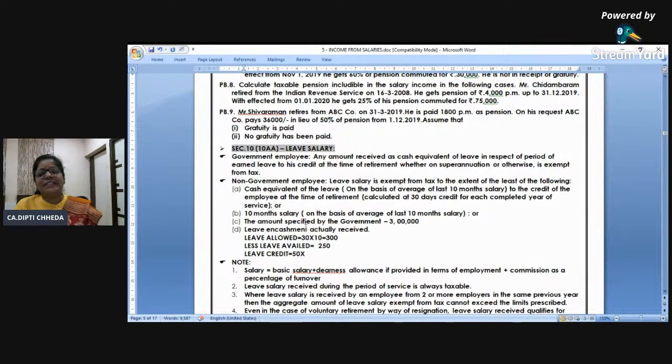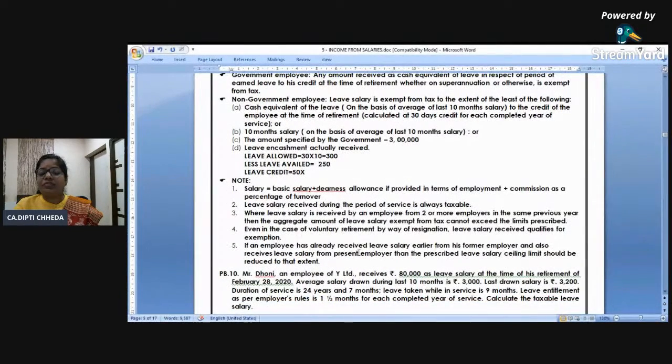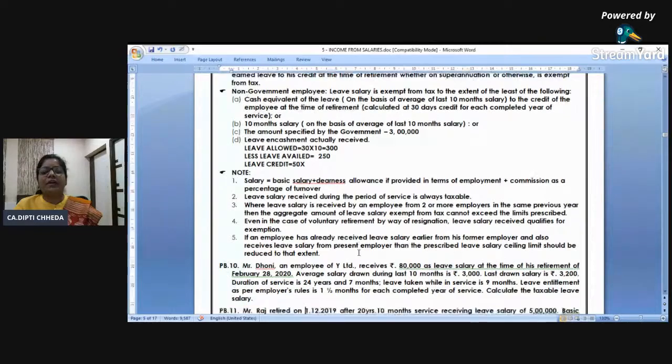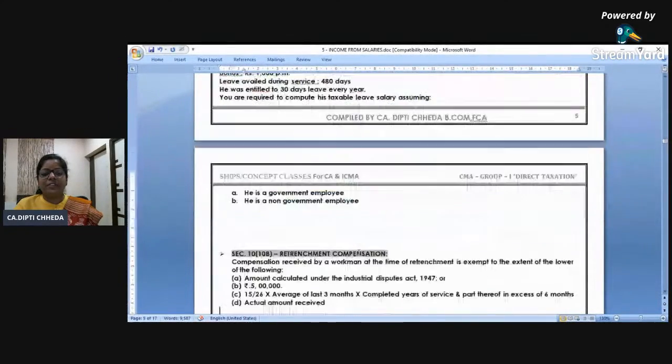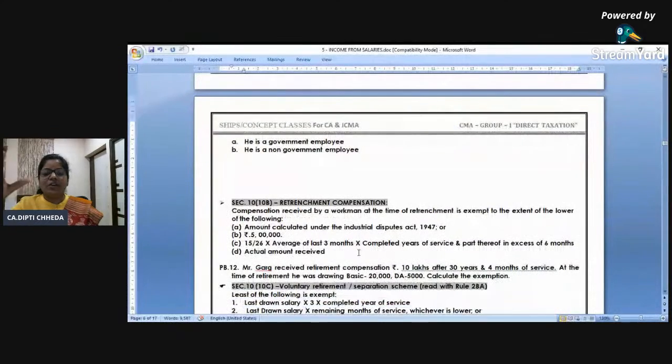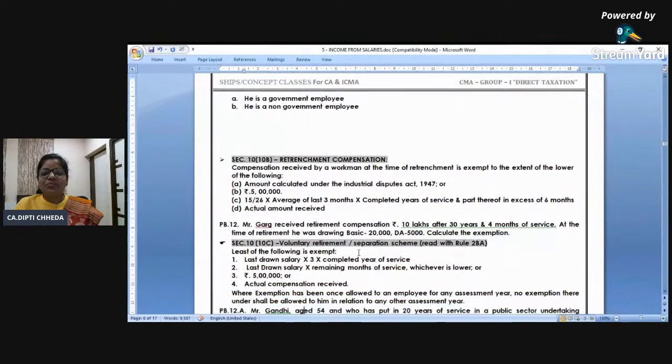Second bit 10 months, government limit 3 lakh and leave encashed. CMA students, government limit out of all this, one will surely be asked in fill in the blanks or match the pairs. Okay? We're not doing all these problems. These are running notes. So one concept, 2-3 problems. Retrenchment compensation.